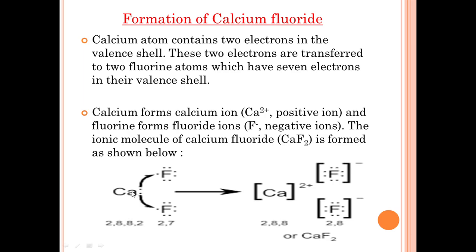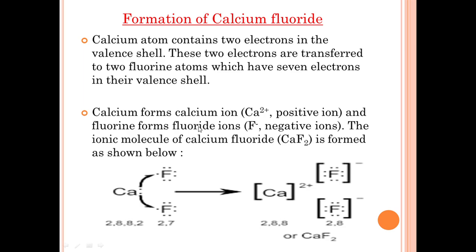Calcium transfers 1 electron to this fluorine and 1 electron to that fluorine to form an ionic bond.